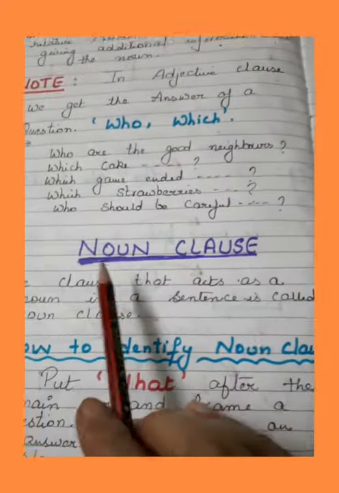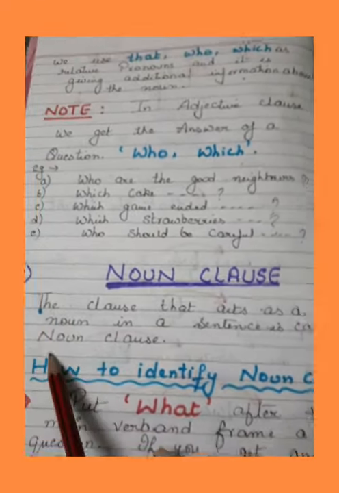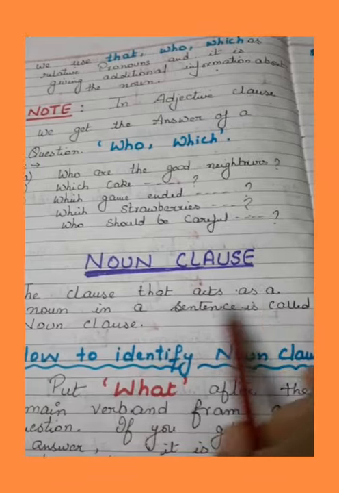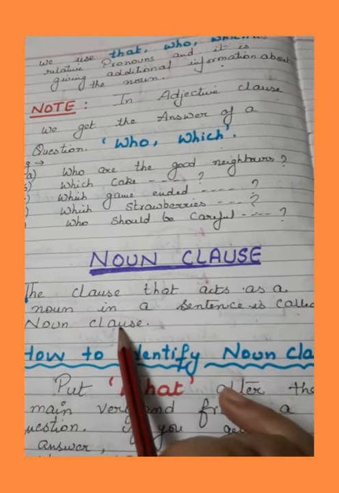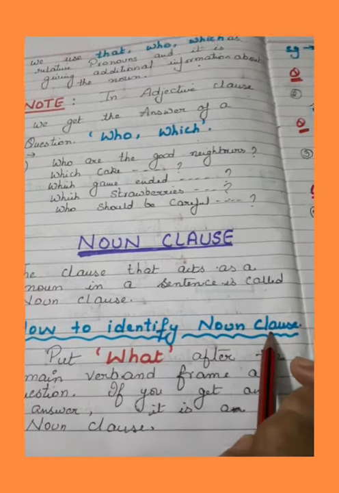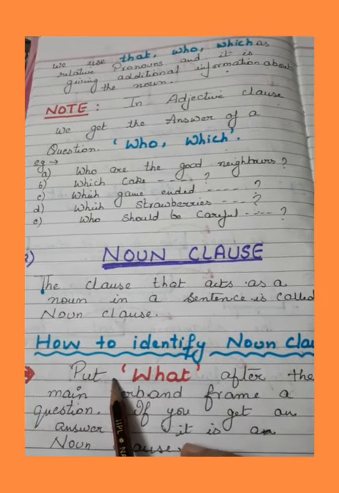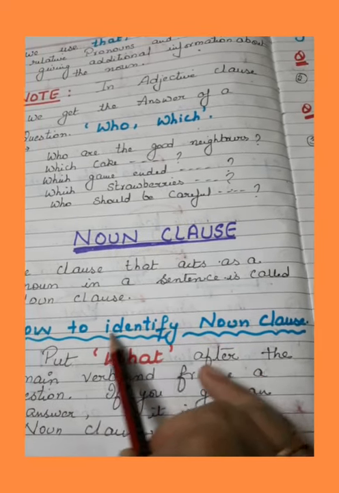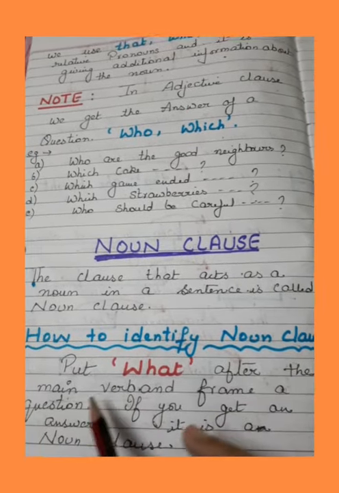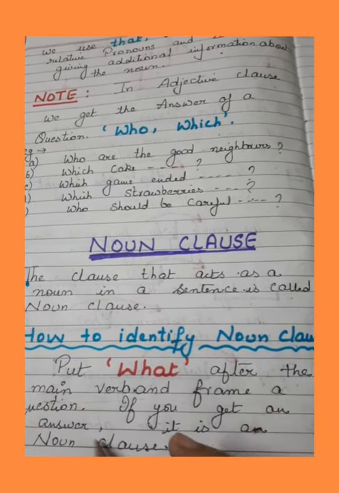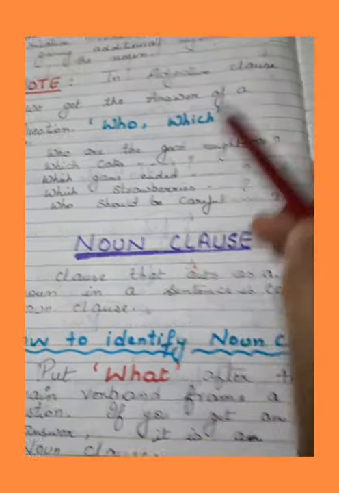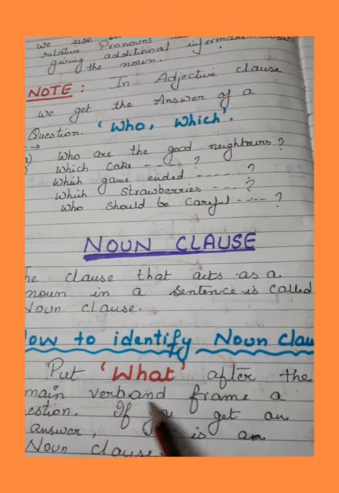Now let us move on to noun clause. A noun clause always acts as a noun in a sentence. The clause that acts as a noun in a sentence is called a noun clause. And how to identify the noun clause? You just have to put what after the main verb. आपको sentence के main verb के बाद what को use करना है and frame the question. If you get the answer, then it is a noun clause. Remember, यहाँ पर आपको who और which से question frame नहीं करना है, इसके अंदर आपको what से question frame करना है. Now let us see question कैसे frame करना है.